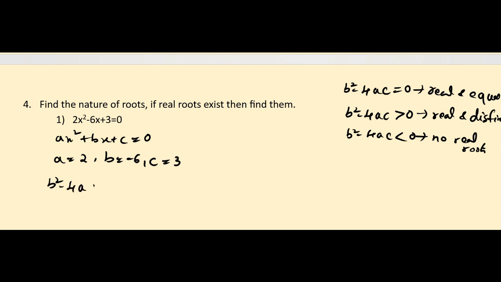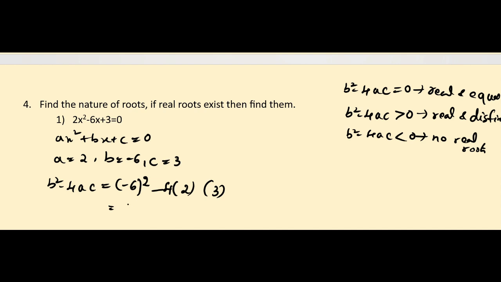B square minus 4ac is equal to, b is minus 6 whole square, minus 4, a is 2, c is 3.